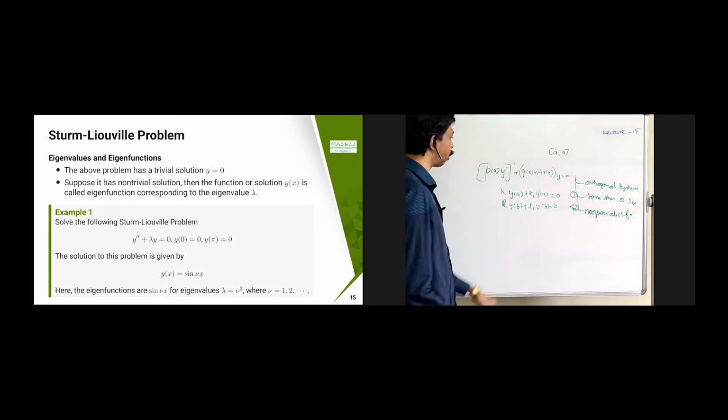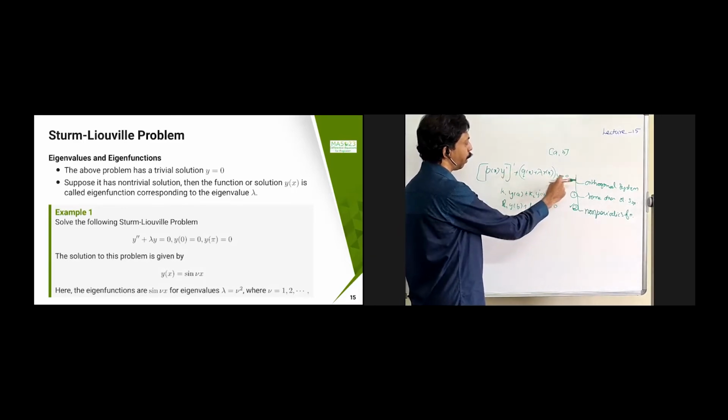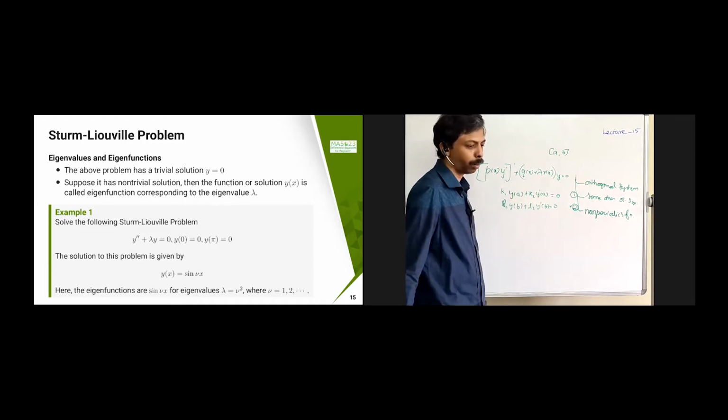Y equal to 0 is a trivial solution, because if I put y equal to 0, this is going to be satisfied. If I substitute here, this is going to become 0, and this is going to become 0. So 0 equal to 0. If y equal to 0, then again, substituting here, that is going to become 0.